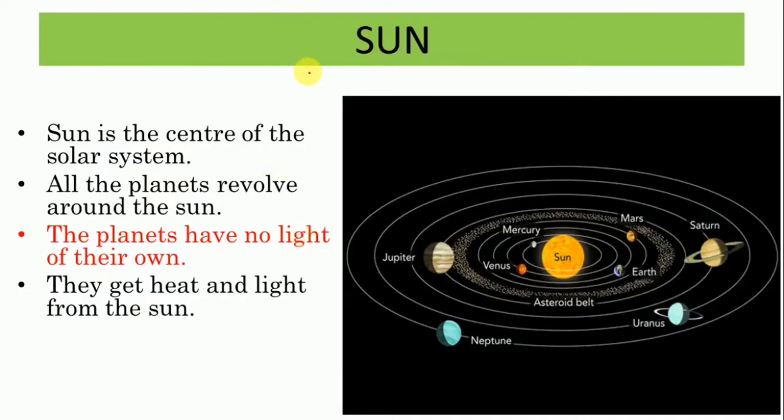Children, now let us know about sun. Children, you all know that sun is the center of the solar system, hai na? You see in the image that all the planets are revolving around the sun and sun is in the center. And all the planets revolve around the sun. Children, the planets, the Earth, Mars, Mercury, Venus, they have no light of their own. In fact, none of the stars have their light of their own.